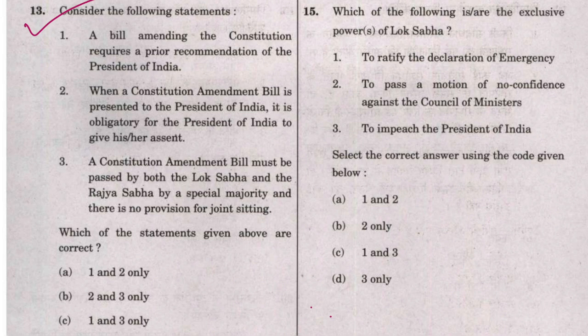So here, the states and the center must have a say in it. So that's why it is very obvious to consider that the Rajya Sabha and the Lok Sabha both must have a say in its process. So here, statement 3, which says that Lok Sabha and Rajya Sabha both need a special majority for the constitutional amendment bill to pass, and there is no joint sitting. So here statement 3 seems right.